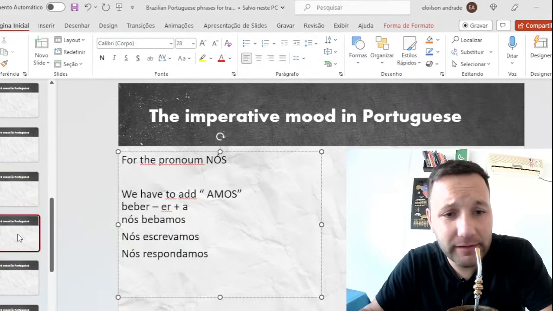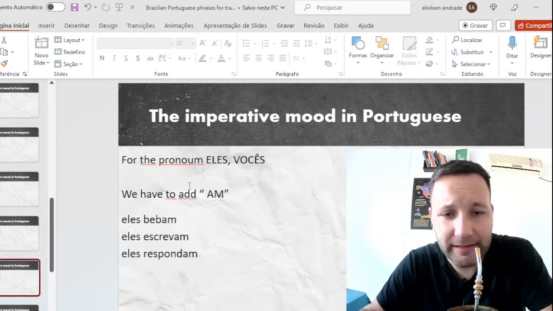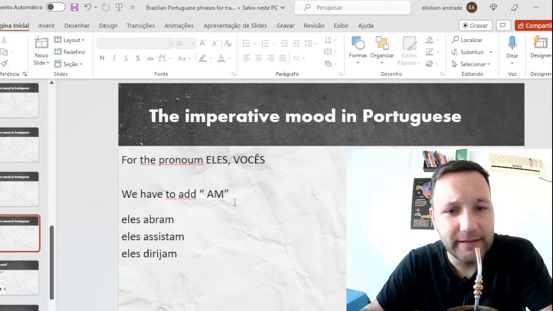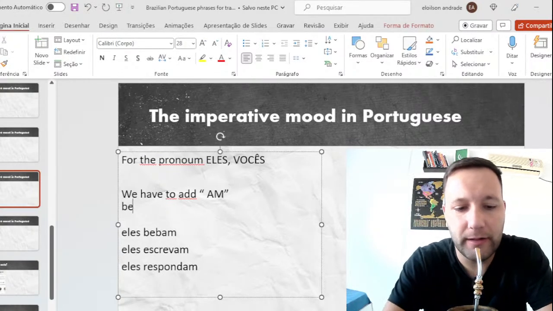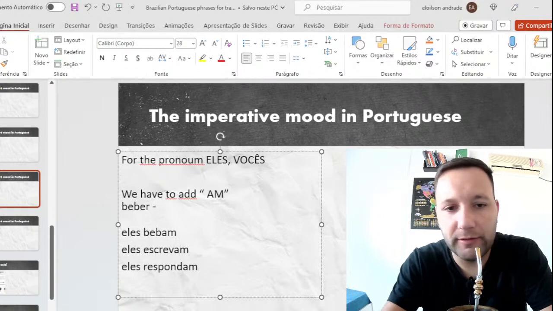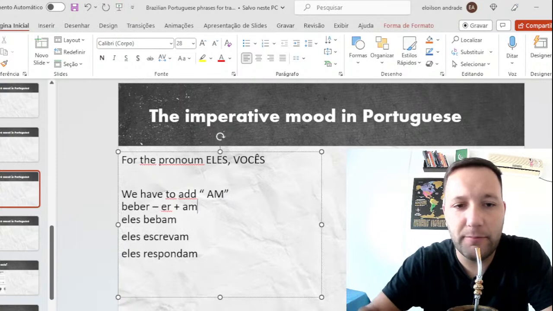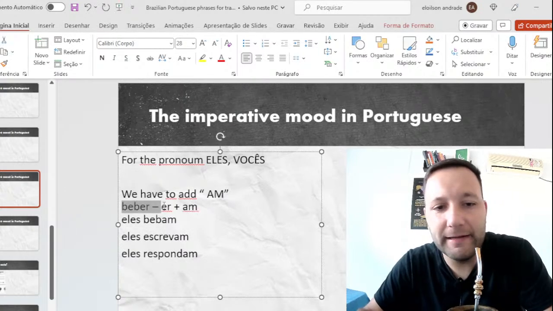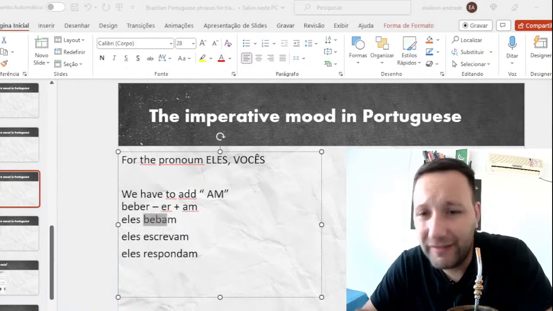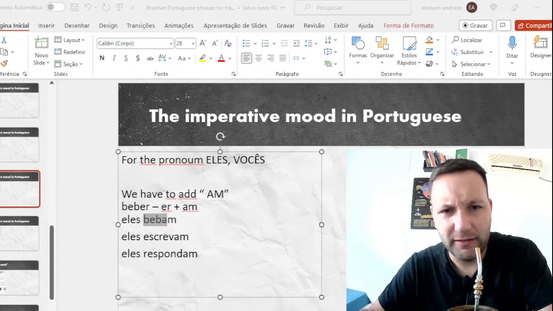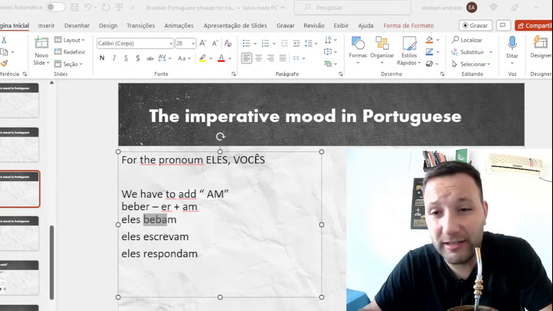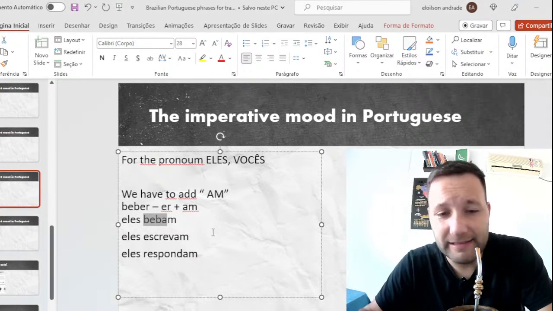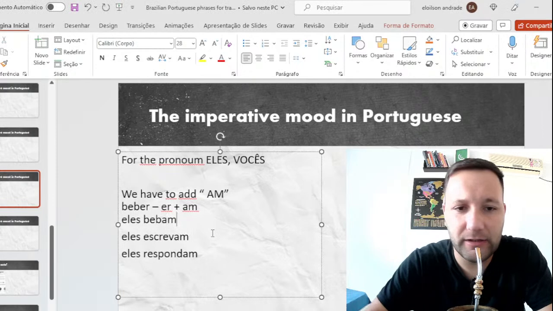And we have the last pronoun, that is they, eles and vocês. Same idea. From the verb in the infinitive, we have to cut this er and just add am. For example, beber, que eles bebam, or vocês bebam. Hey guys, drink it. For example, it's an order, a suggestion. Escrevam.